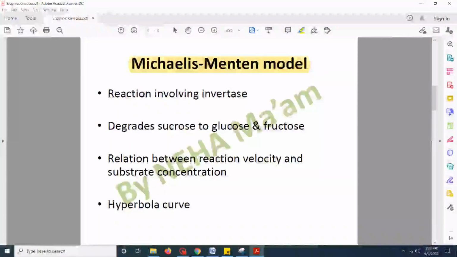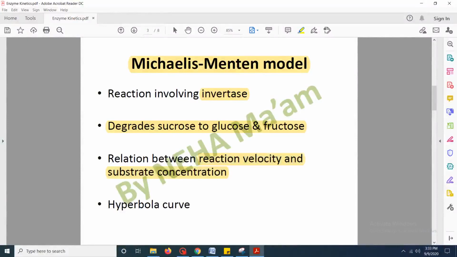This model was based on the study of the chemical reaction catalyzed by the enzyme invertase, and invertase is known to degrade sucrose to glucose and fructose. That is, it degrades the disaccharide to monosaccharides. By studying the enzyme kinetics of this reaction, they showed a particular relation between the velocity of the reaction and the concentration of the substrate.